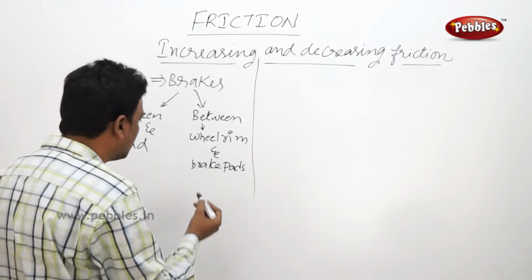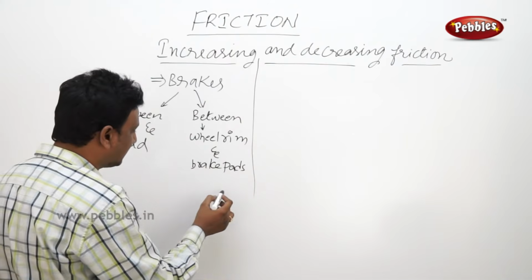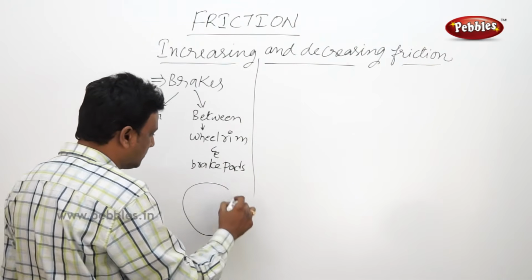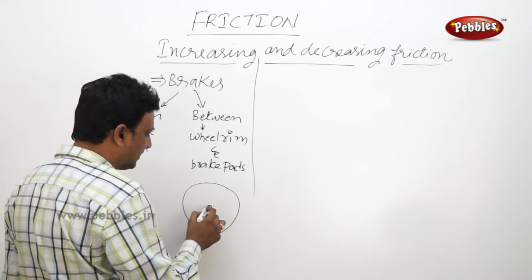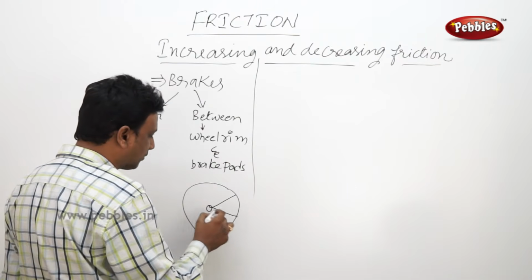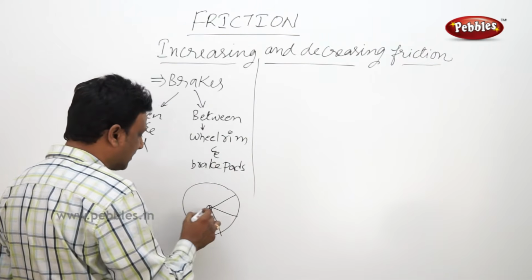I'll explain it to you. And you might have seen a cycle. This is the cycle. This is the cycle hub. These are the spokes.